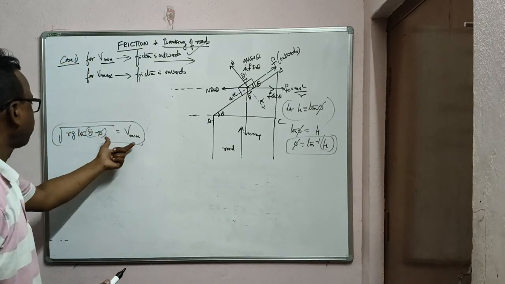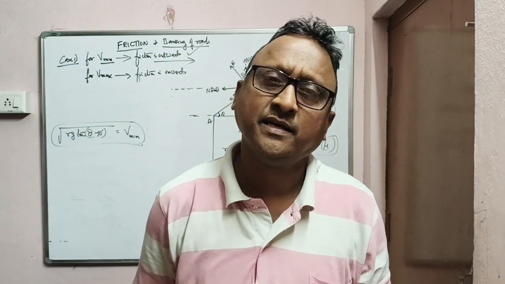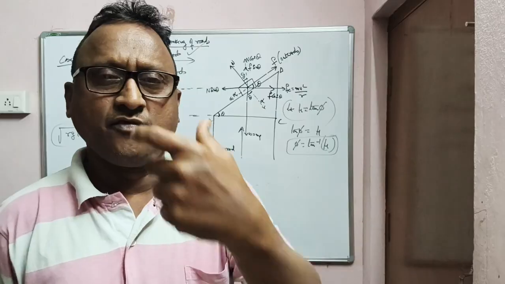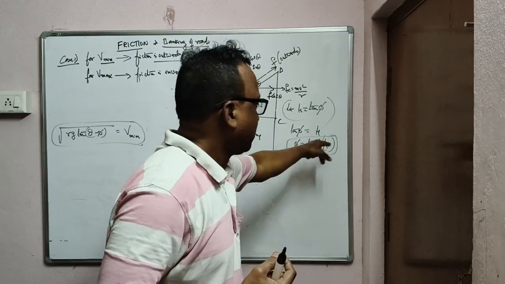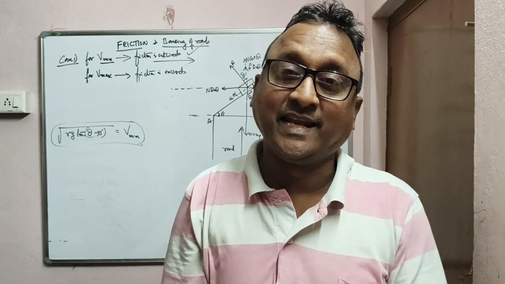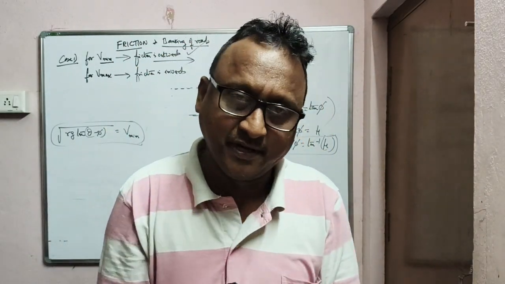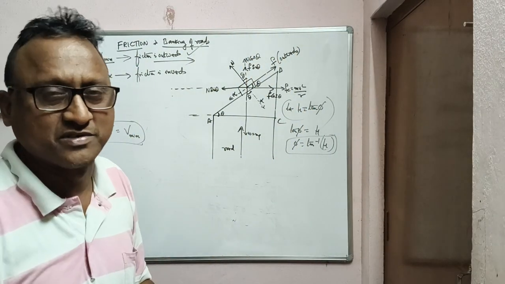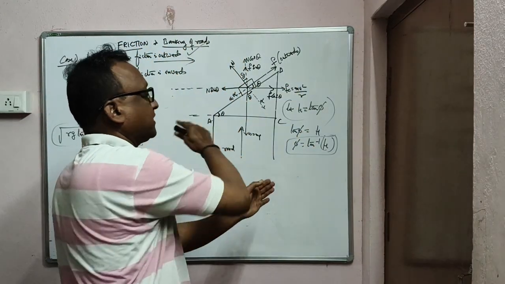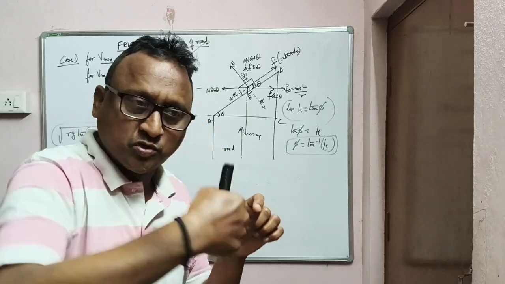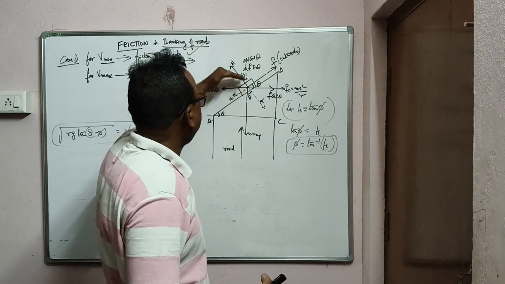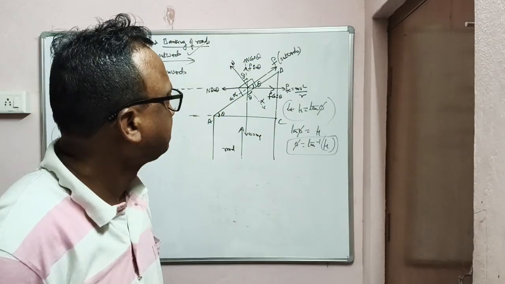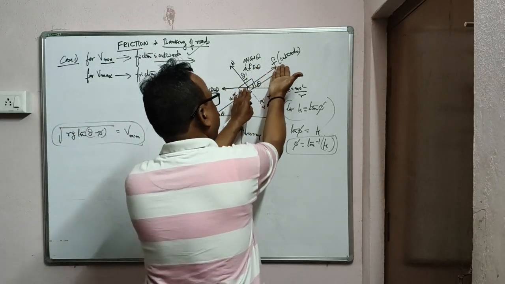Please remember, this is the minimum speed maintained on the banked road, that is root over Rg into tan of theta minus phi, where theta is the angle made by the pavement surface and phi is tan inverse mu. Okay? In the next video I will derive this one for maximum speed, Vmax. It comes the opposite way: Rg into tan of theta plus phi. That's all, nothing else. Because friction comes in this direction, friction went away earlier, now it comes toward the center. Then the friction direction is here, so it becomes F cos theta, F sin theta, and whatever F sin theta will come toward the weight. The equation changes. Okay? Whatever friction will come to this side.